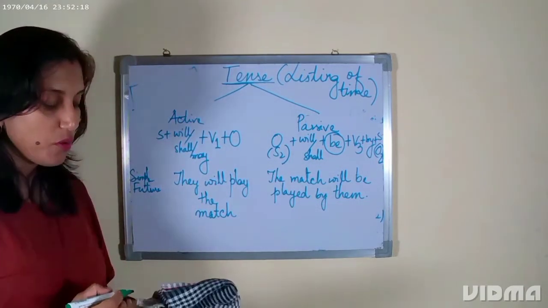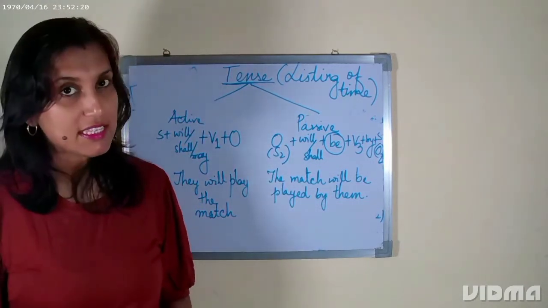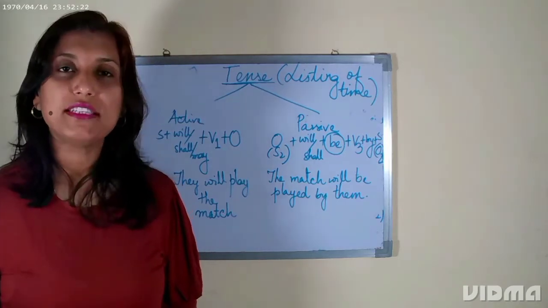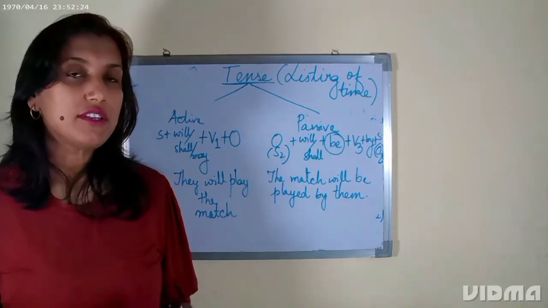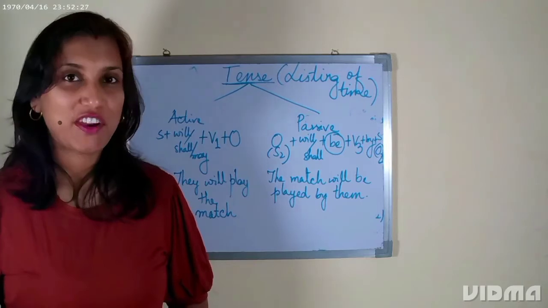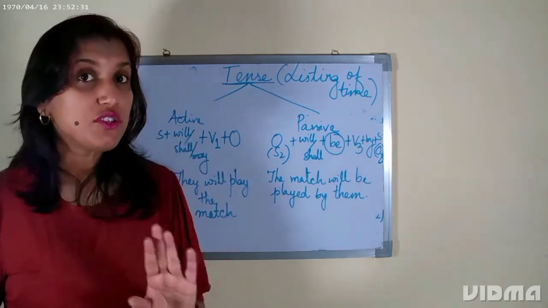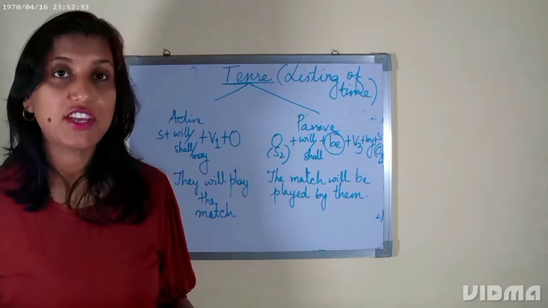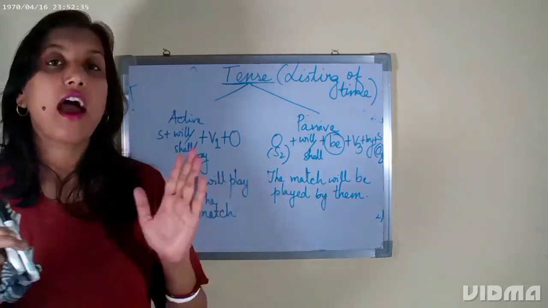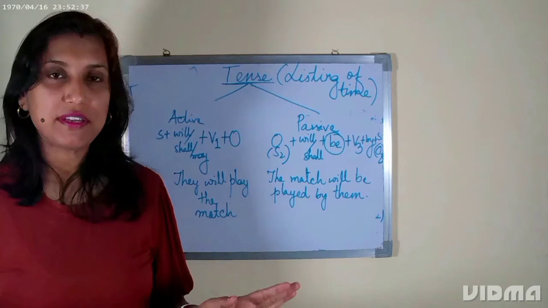Understood? So today we are only dealing with the simple tenses. In the next class, I'll be telling you furthermore with continuous tenses and perfect tenses. Right? Remember, active to passive does not require tense change. In fact, both are actually in the same tense.